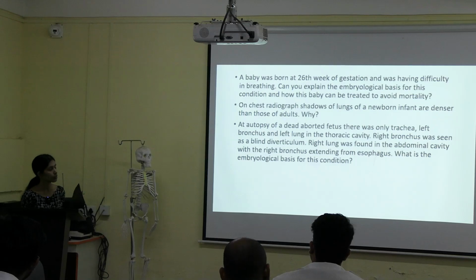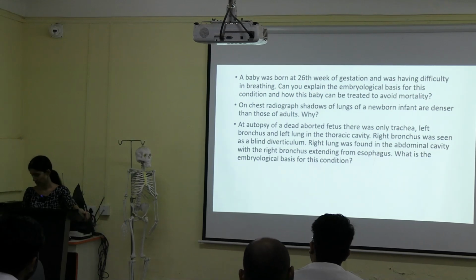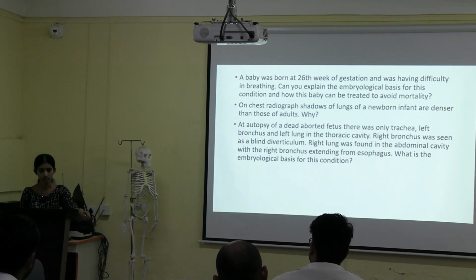What is the embryological basis for this condition? At least try to answer that directly. Developmental anomaly of right lung. Okay, bronchus also.